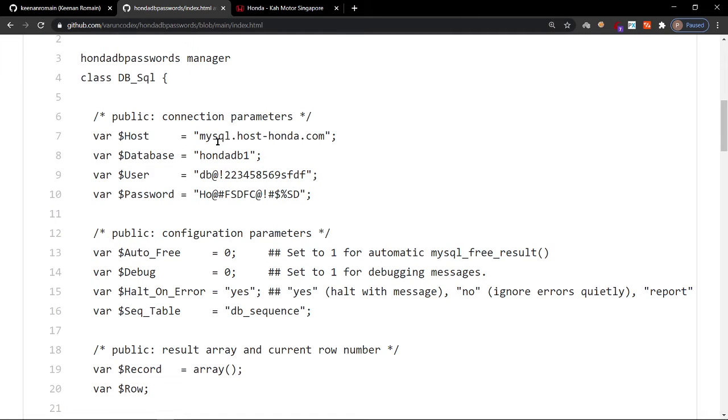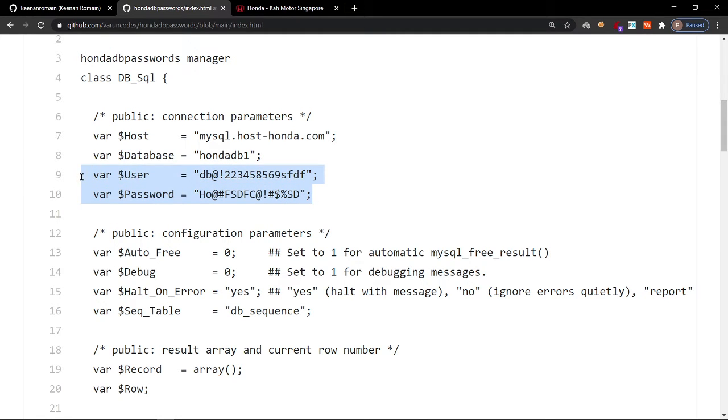See, the host is mysql.honda.com, the database name is HondaDB1, and the user is db@!22345859sfdf, and the password is ho@#fsdfc@!#$%st.